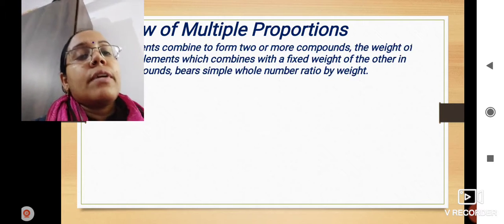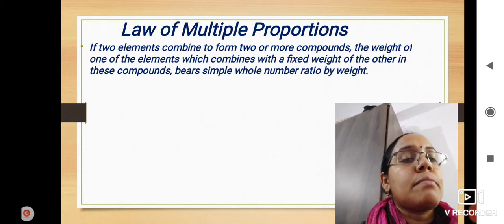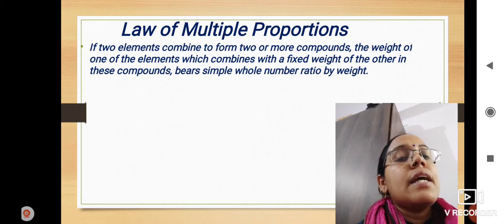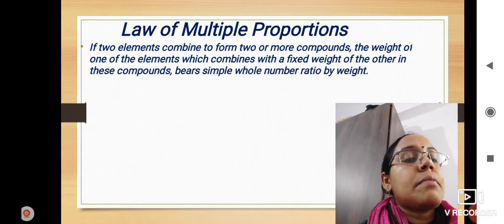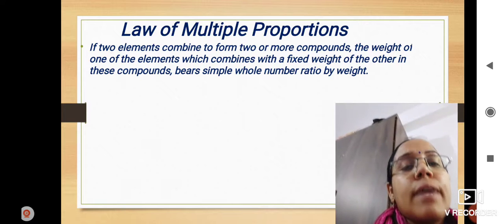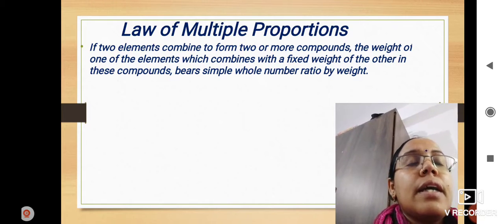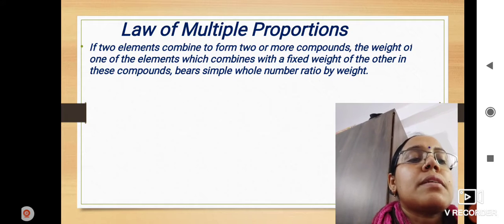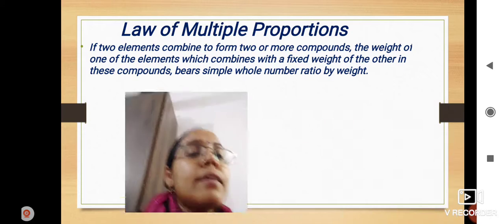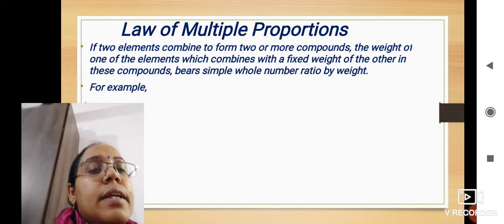Okay, now we are going to discuss the law of multiple proportion. What does this law of multiple proportion say? It says that if two elements combine to form two or more compounds, then the weight of one of the elements which combines with a fixed weight of the other in these compounds bears a simple whole number ratio by weight.